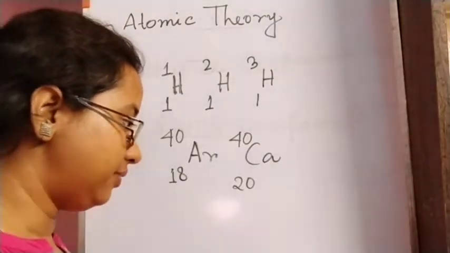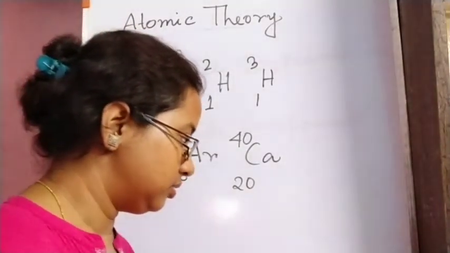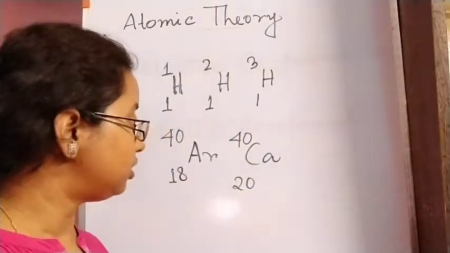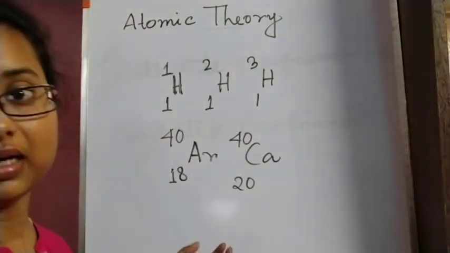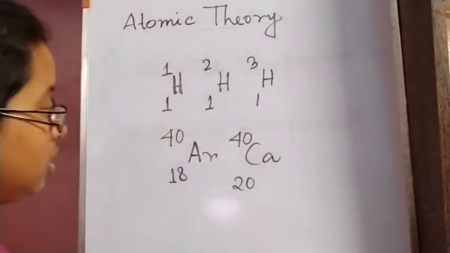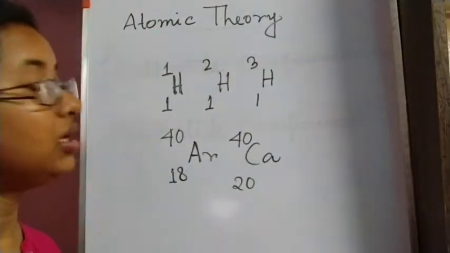Next we have the compounds. When the atoms combine to form a compound, they will always combine in a simple whole number ratio.